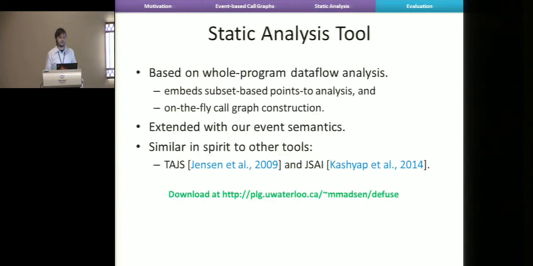Okay, so we implemented this in a static analysis tool. The tool is similar in spirit to TAJS and JSAI in the sense that it's a points-to analysis. It's a flow-sensitive points-to analysis. And it also has data flow analysis, and it does call graph construction on the fly, also this event-based call graph. So it's an expensive analysis. When you have to do points-to analysis that's flow-sensitive, it's expensive. But we have to do it because we need to reason about objects, as you saw in how these events are used.